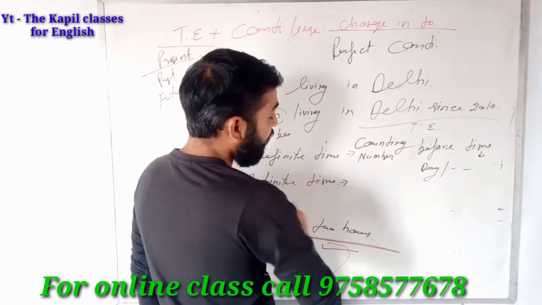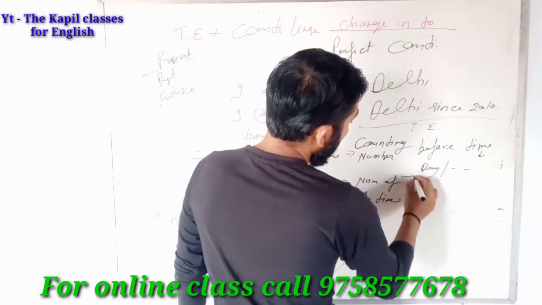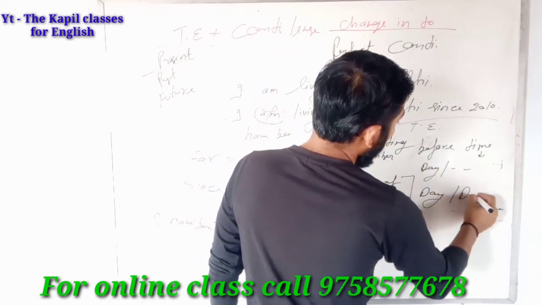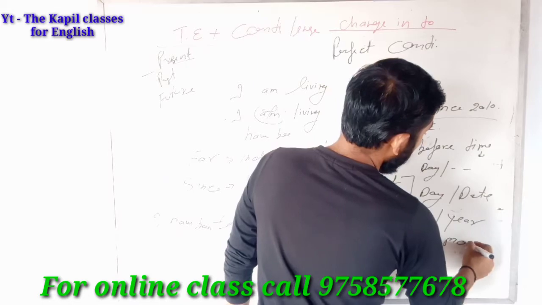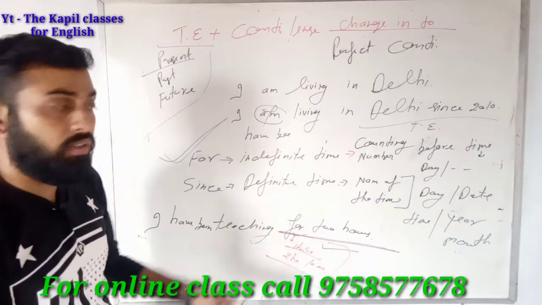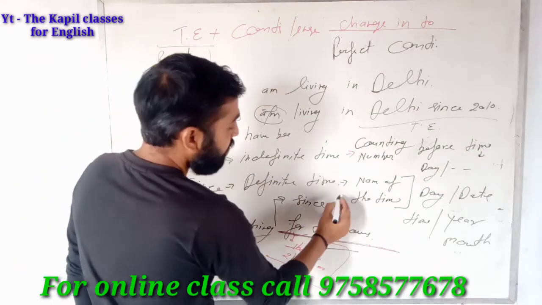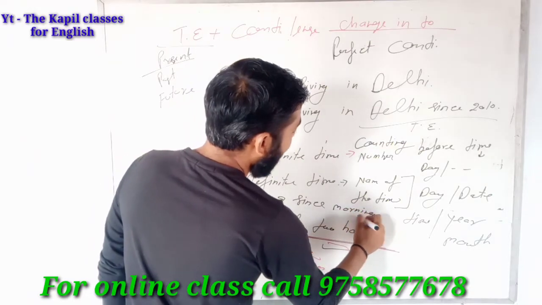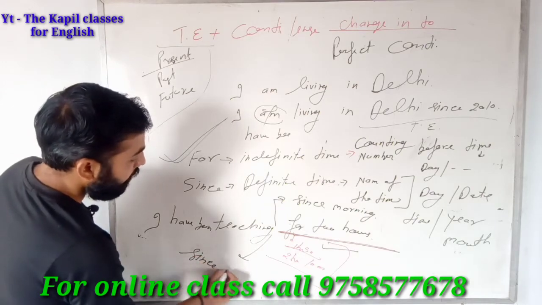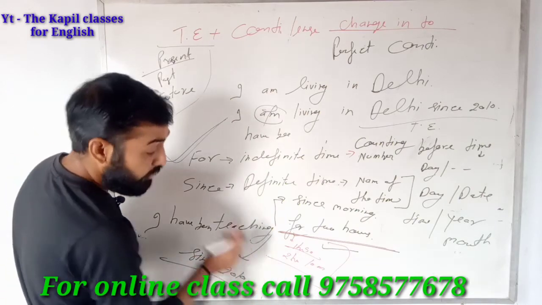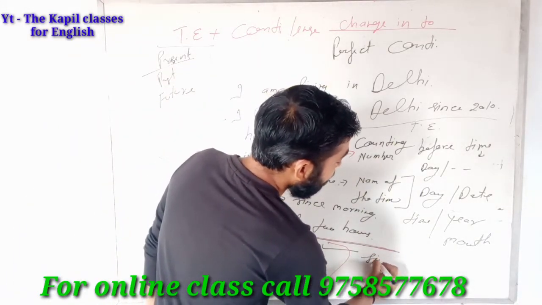And if you find definite, definite means if you find the name of the time, maybe the name of any day, the name of any date, the name of any year, the name of any month, so since will be used. If you are saying I have been teaching for 2 years, if you say I have been teaching since morning, because morning is a particular time, you have to use since morning. If you are saying I have been teaching since 2010, because since 2010 is fixed, that is definite.